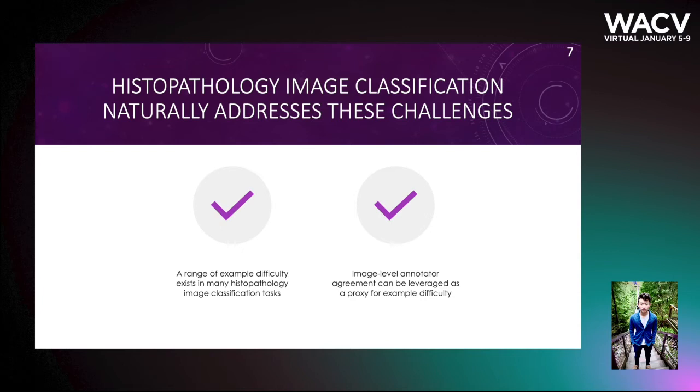By definition, images with high agreement are easy to classify, as everyone agrees on them, and images with lower agreement are harder to classify. If these human notions of difficulty translate to a helpful curriculum for training neural networks, then many tasks with annotator agreement data already contain a curriculum that can be used to improve model performance.